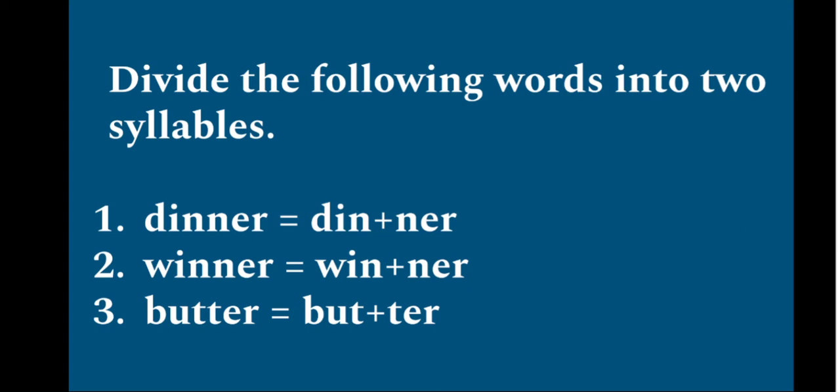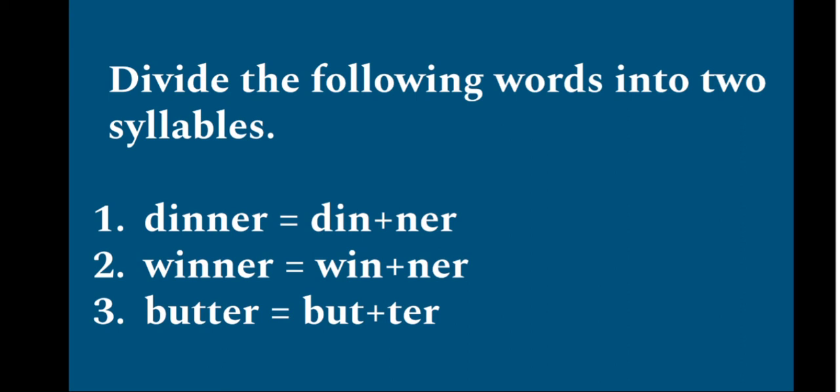The first one is dinner. So in the word dinner, we have two syllables. The first syllable is din. The second syllable is ner. Din, ner. Look at the second one. Winner. Win, ner. Win is the first syllable. Ner is the second syllable.